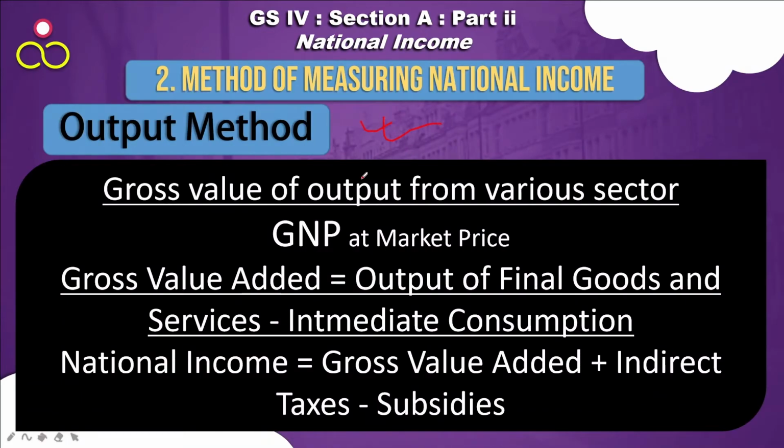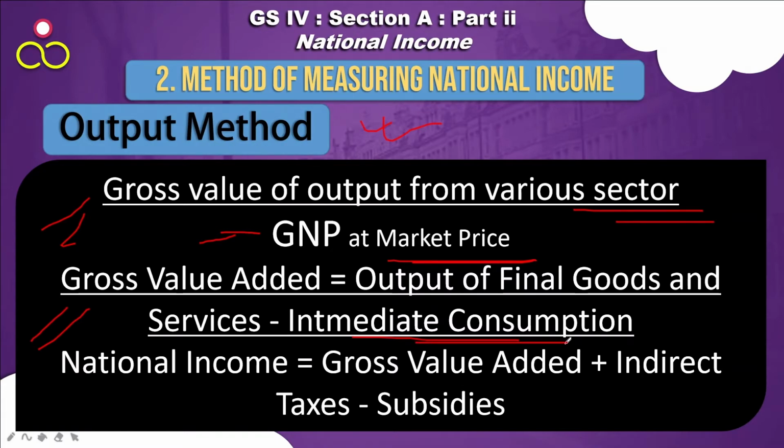Output method. In the output method, what do you do? You get the gross value of output from various sectors. This is, in other terms, GNP at market price. Market price is important here. So we go by the concept of gross value added. What is gross value added? Gross value added is the output of final goods and services minus the intermediate consumptions.